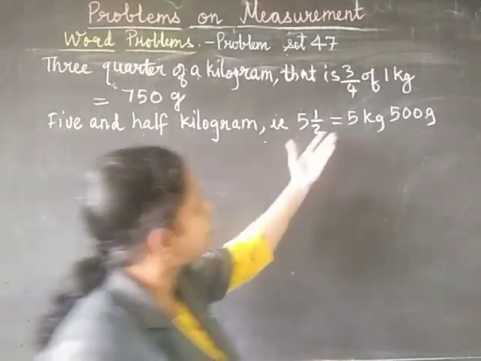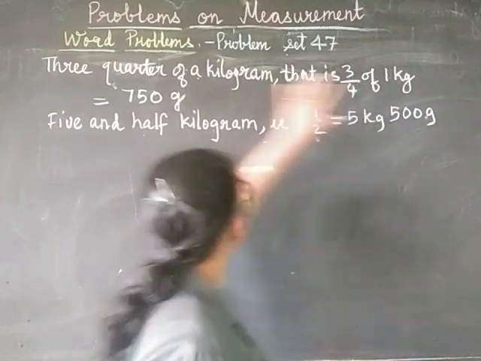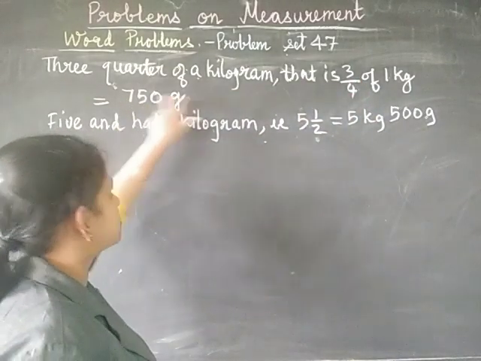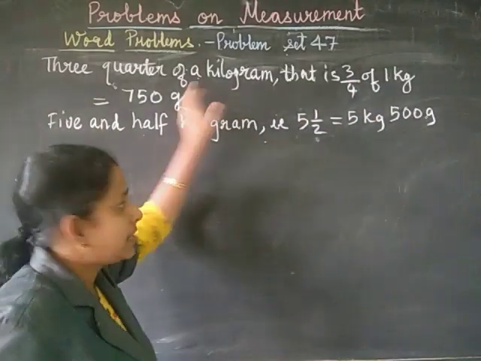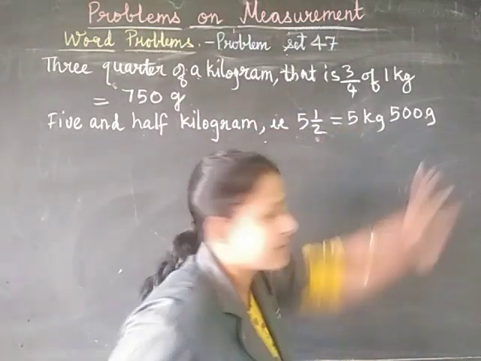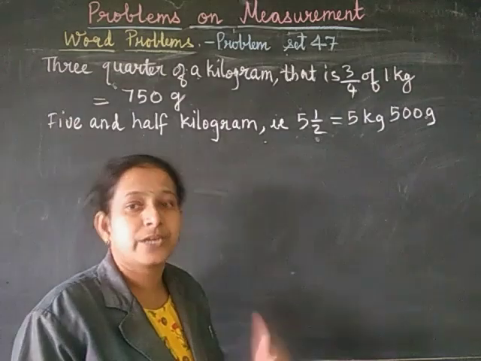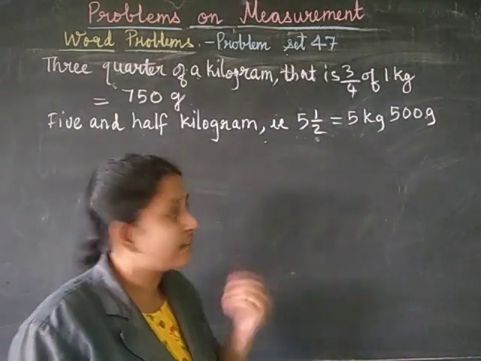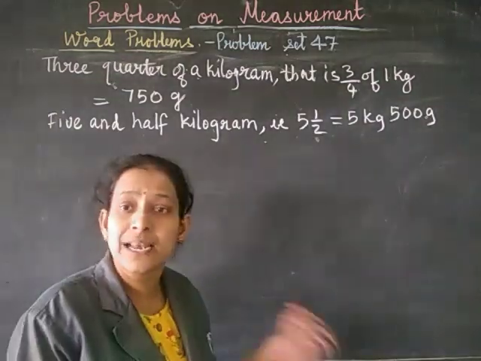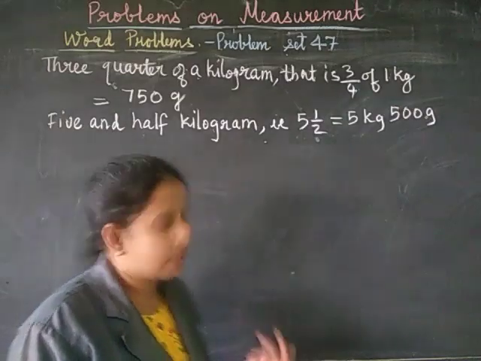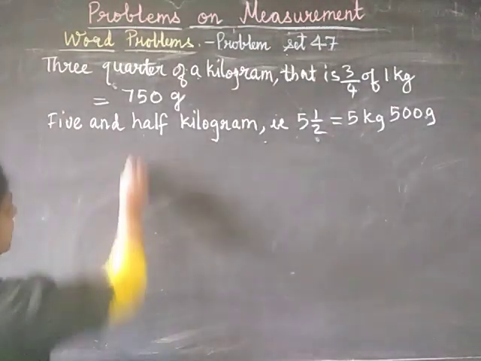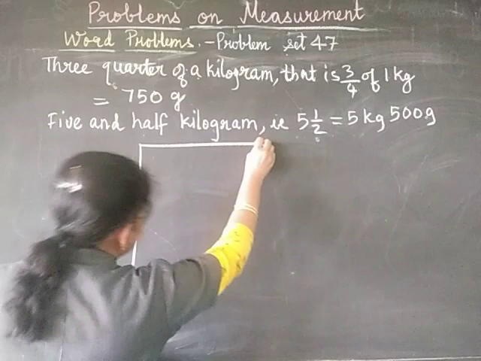Now, what we have to do? This is 3/4 of a kilogram, that is 750 grams of plastic was collected, and 5 kilograms 500 grams of other garbage was collected. So we need to add these two and find out how much was the total garbage collected in all. Let's do that by a simple method, by drawing it this way.